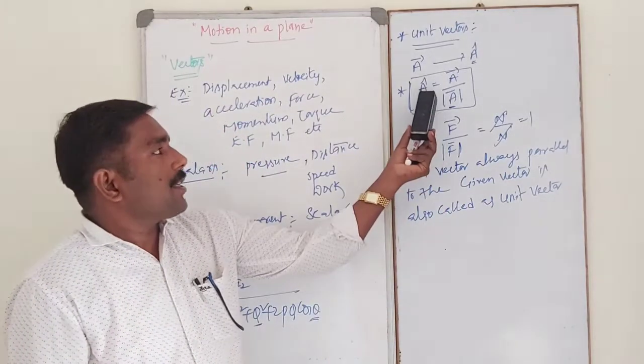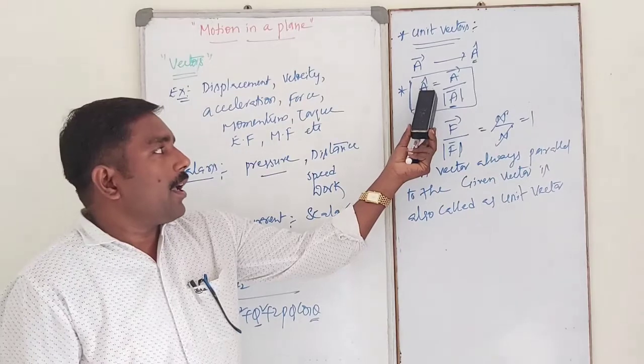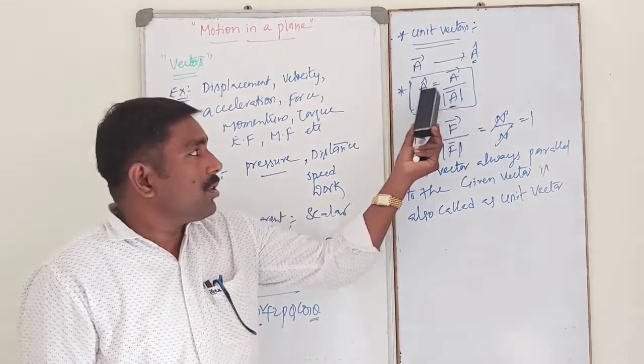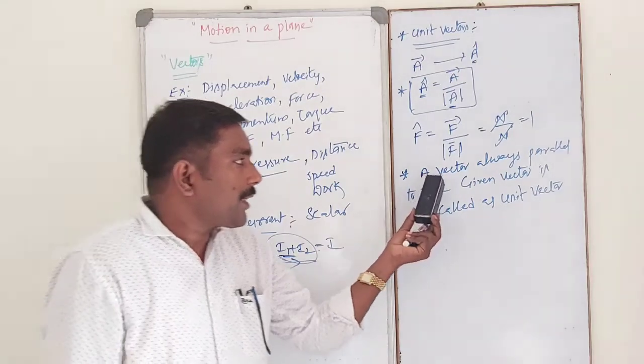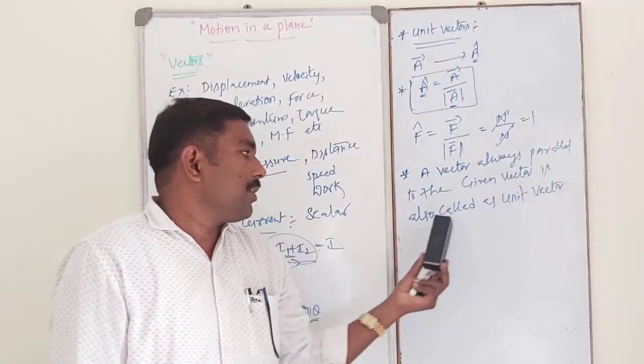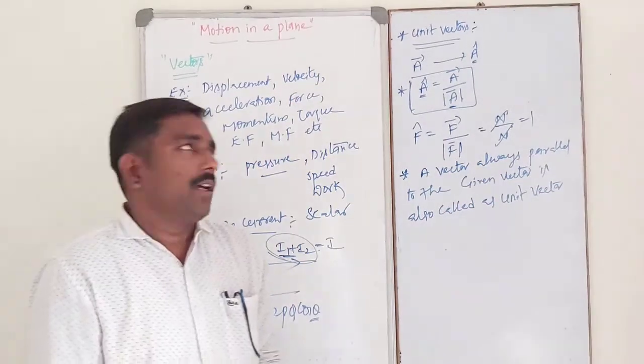So in this case, A cap is the unit vector along the direction of A bar. So A cap and A bar directions are both the same. So a vector always parallel to the given vector is also called a unit vector.